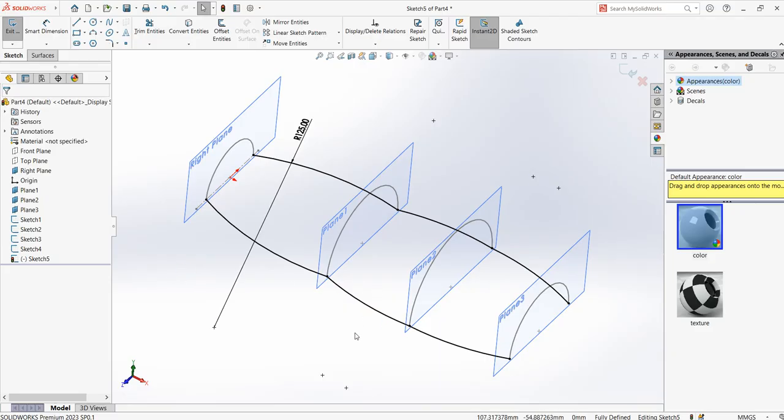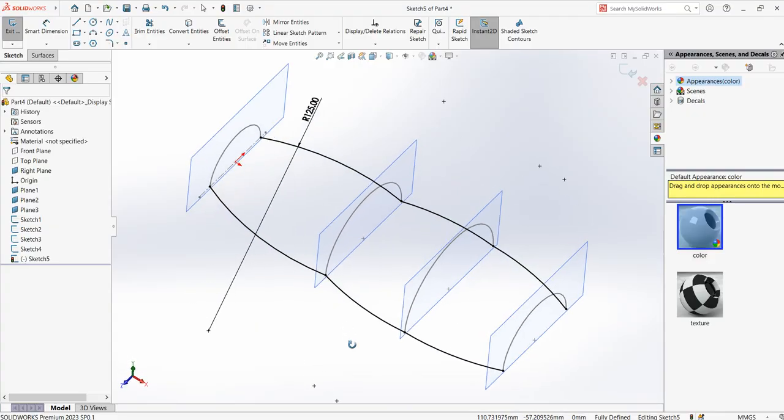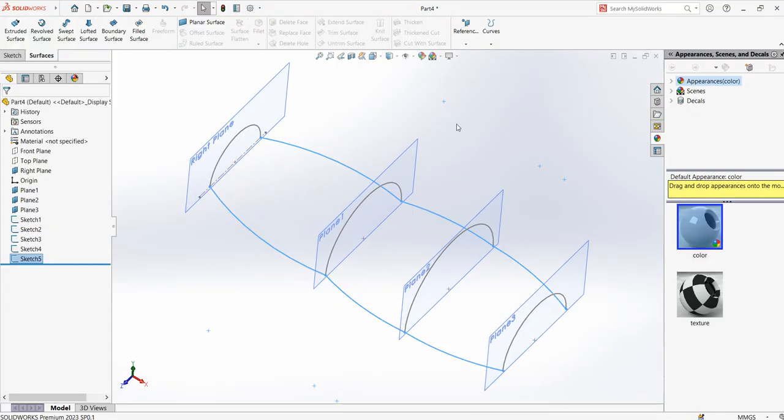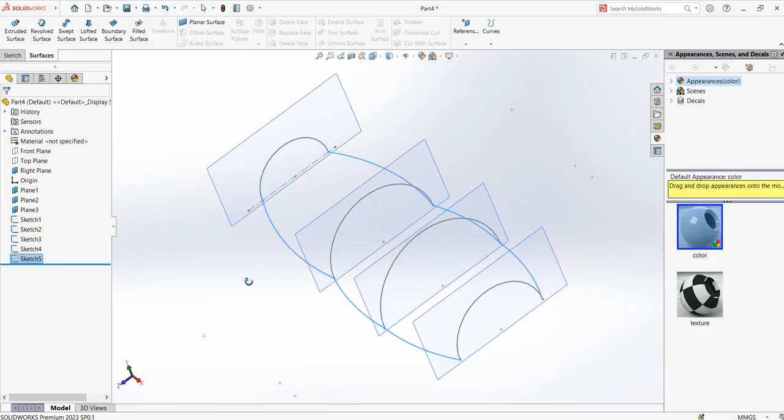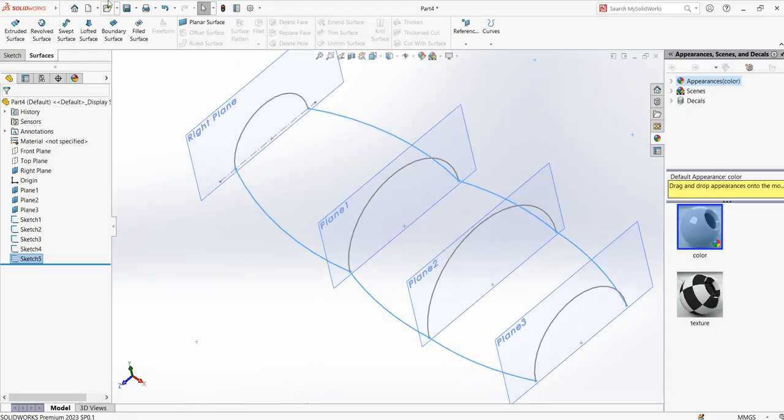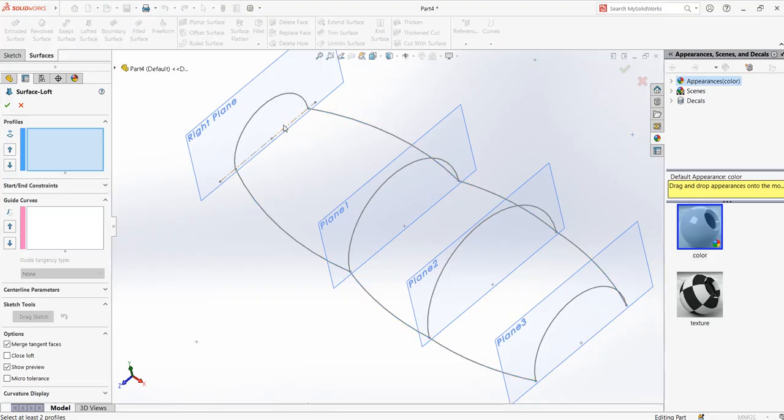Okay, now once you're done with that, you can exit the sketch environment and go to surface, and you can create the loft. So just click on lofted surface, sketch 1, sketch 2, sketch 3, sketch 4.